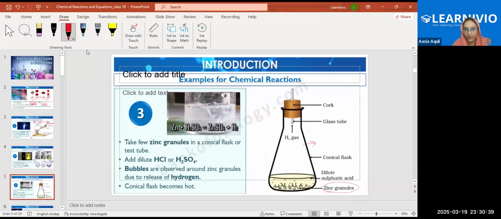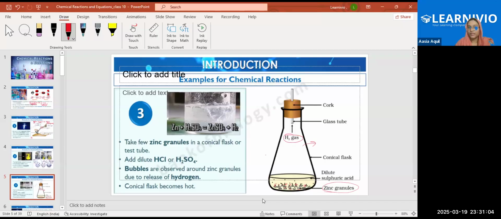It's an exothermic reaction. Exothermic means heat is evolved. Heat is released in the form of H2 gas. That's why you see the bubbles around the zinc granules. When the reaction happens, you will see bubbles around these granules.